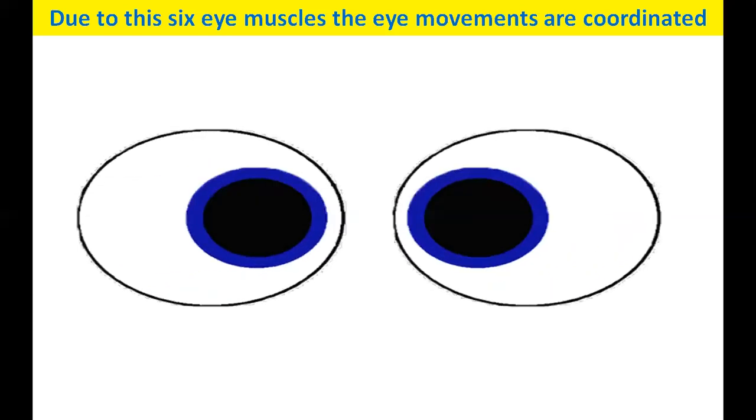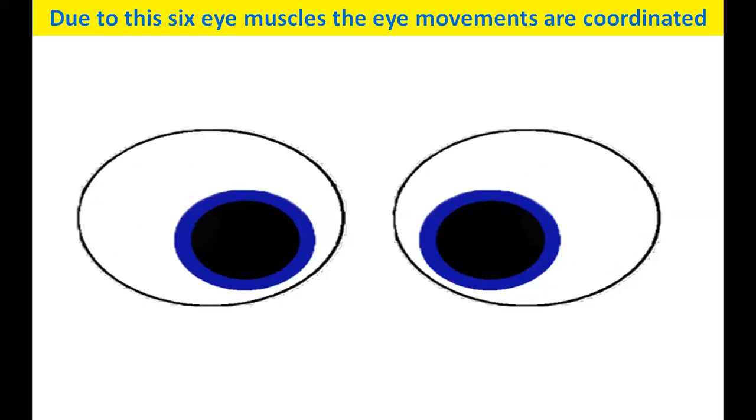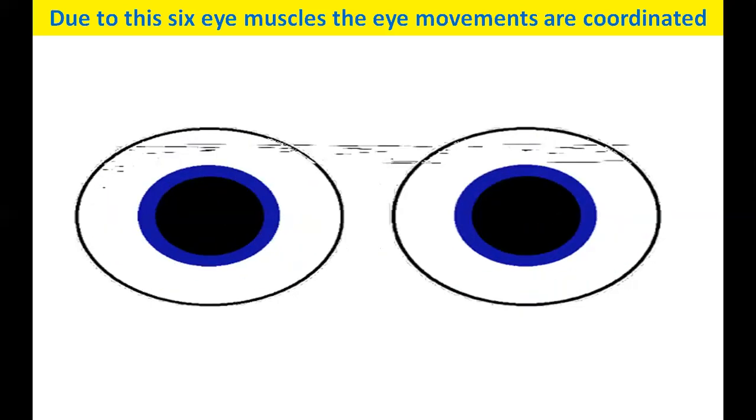Now you all know the location of the eye and the muscles related to the eye: 6 muscles, the location, all those things. I told you I will show you some magic. Now look at this picture. It's a normal picture, no? It's not moving. But move your head towards your screen and back, and you will see it moving. Try and see. Front and back. What's happening? Can you all see the moving thing?